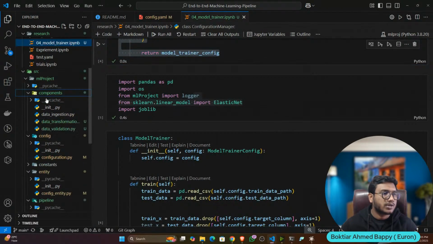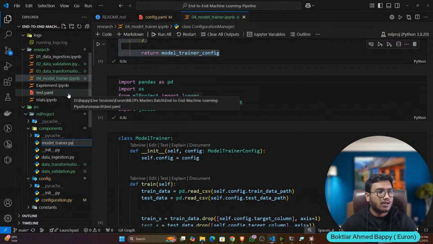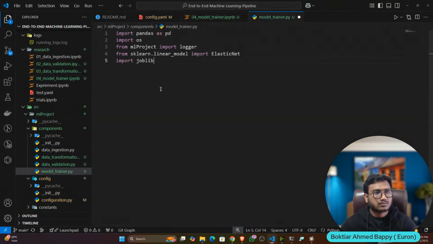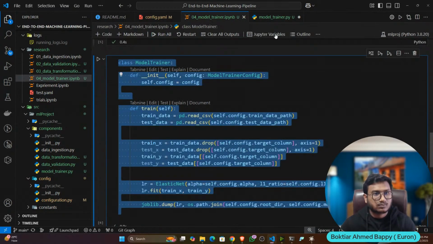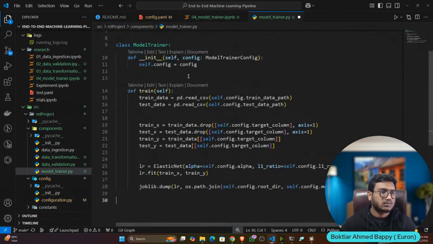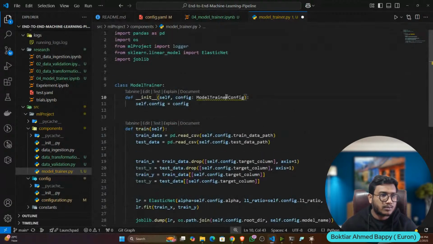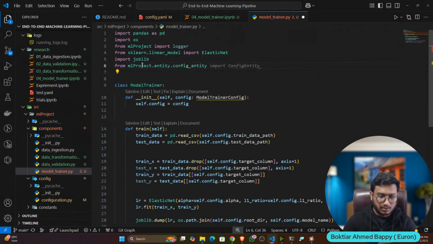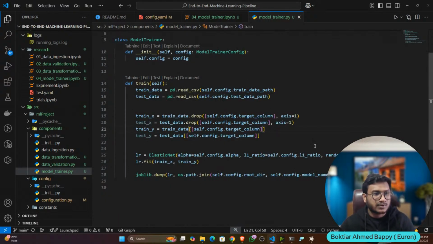So here let's create a component, model trainer. Now let's copy. Here I need my model trainer config. So from ml project dot entity dot config entity, import this model trainer. Anything else I need? I think no, everything is fine.